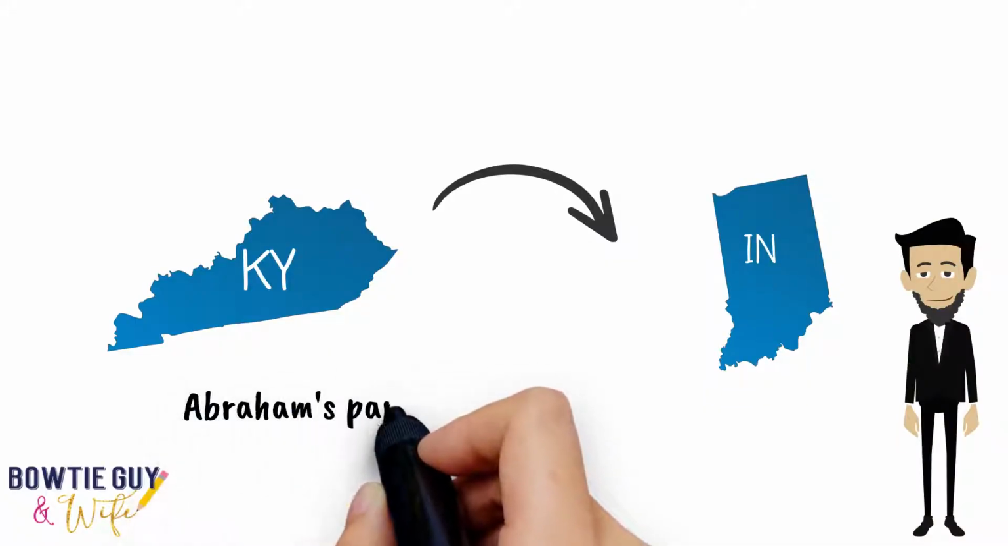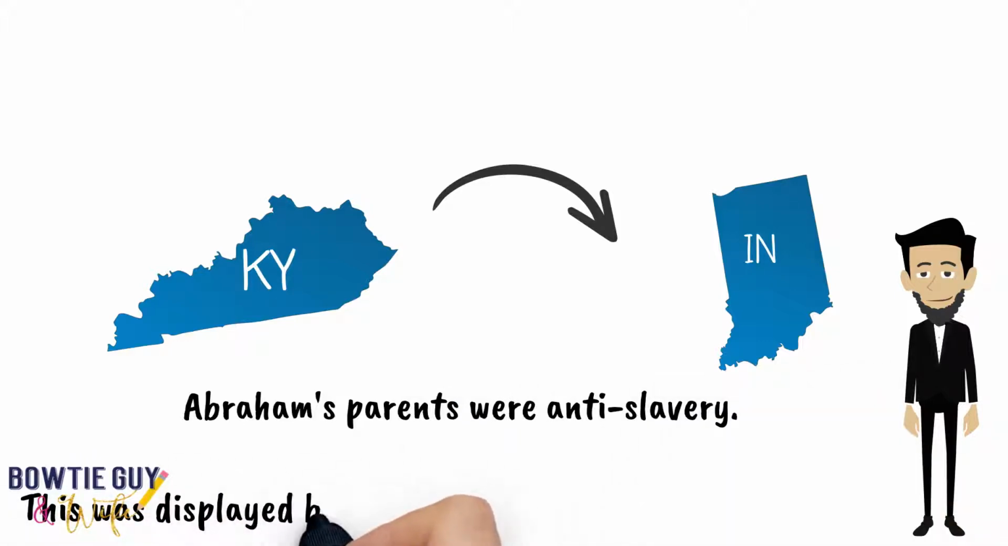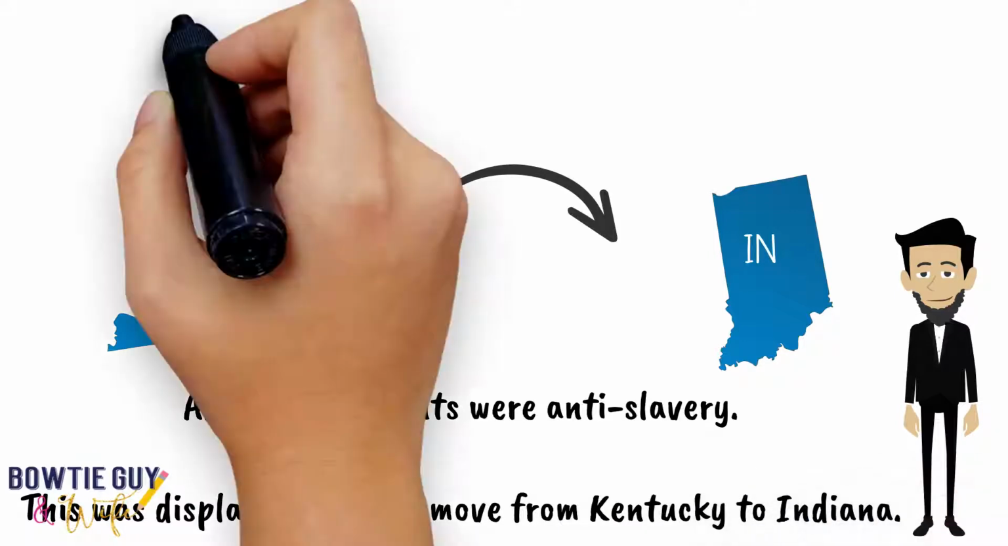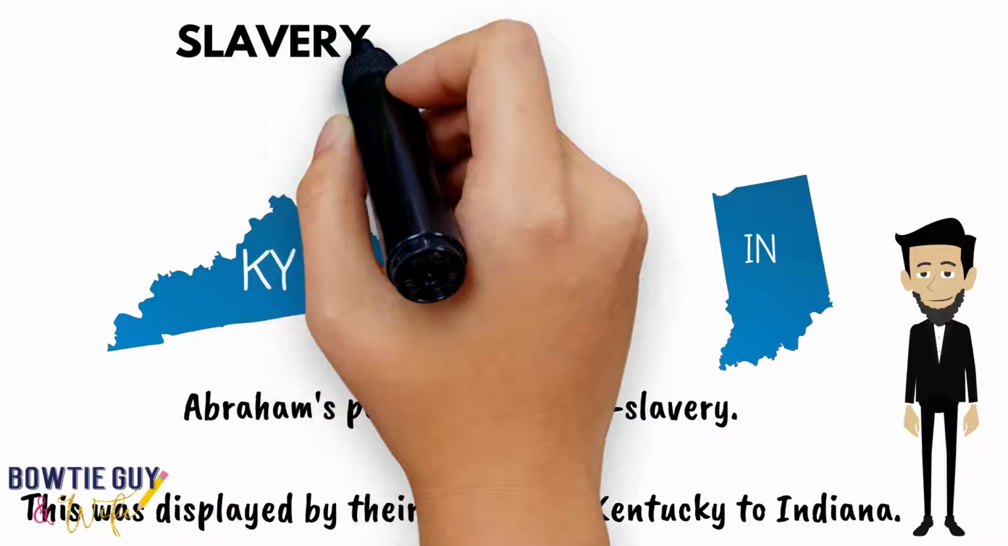The parents of Abraham Lincoln did not support the institution of slavery. This was displayed by their move from Kentucky to Indiana. In Kentucky, it was legal to own slaves. In Indiana, it was illegal to own slaves.